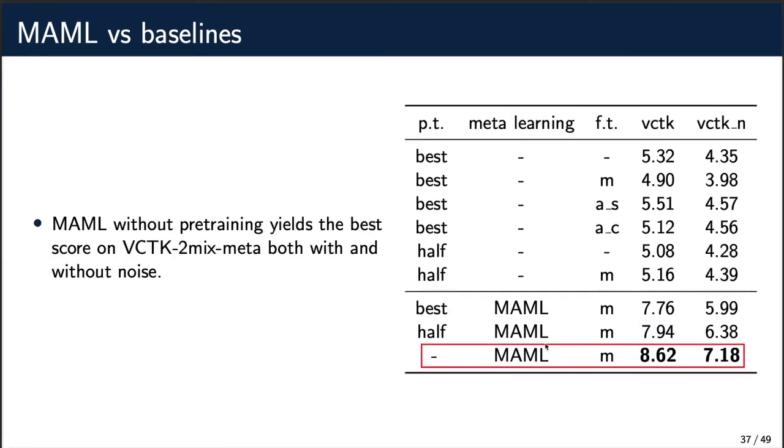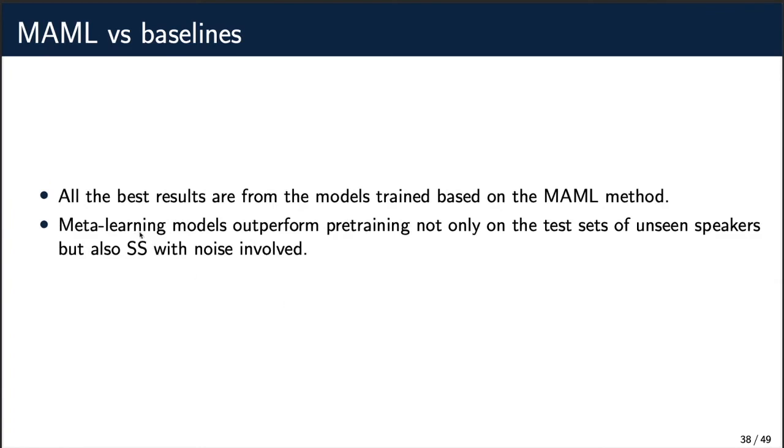Training with mammal without pre-training yields the best performance on VCTK with and without noise. From the previous experiments, we can conclude that all the best results are from the models trained based on the mammal method. Meta-learning methods can help adapt speech separation models not only on utterances of unseen speakers but also on utterances with noise.